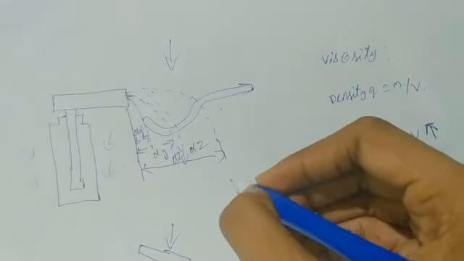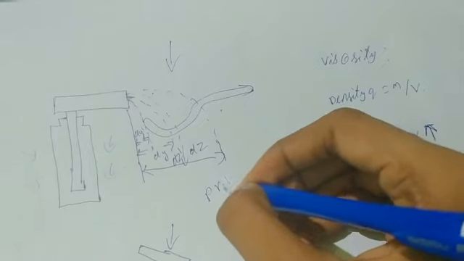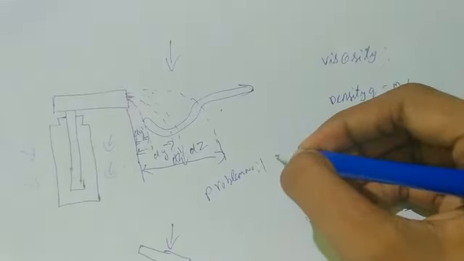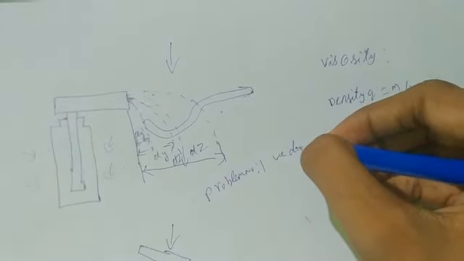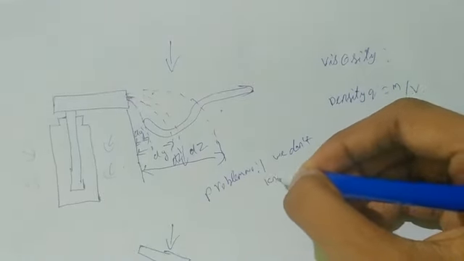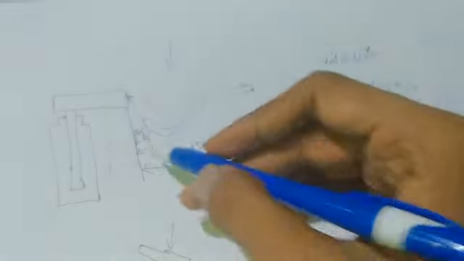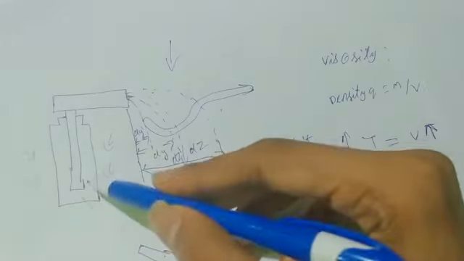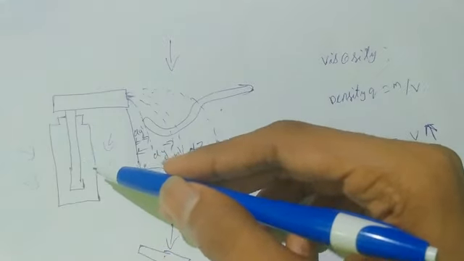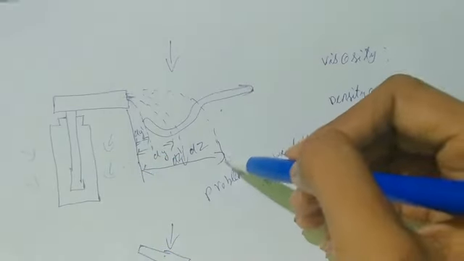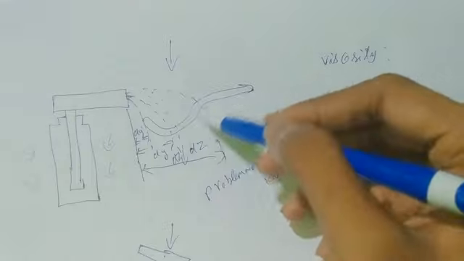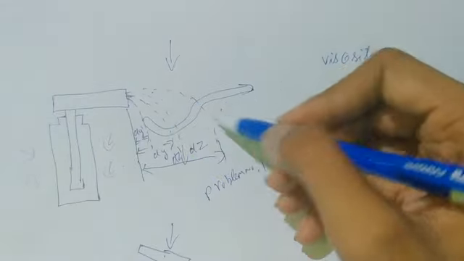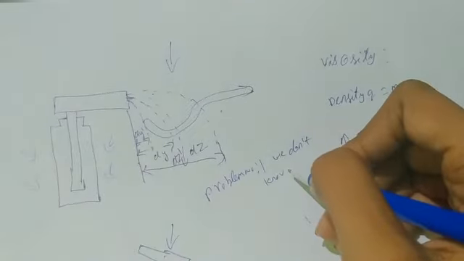So problem number one is we don't know how much force we are given. The fluid is in a high viscosity or low viscosity, the distance also we don't know, so we want to do approximately we want to do to catch that fluid. This is the problem number one.